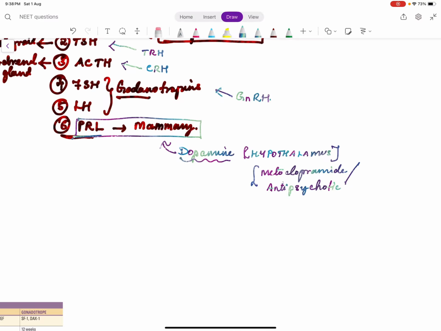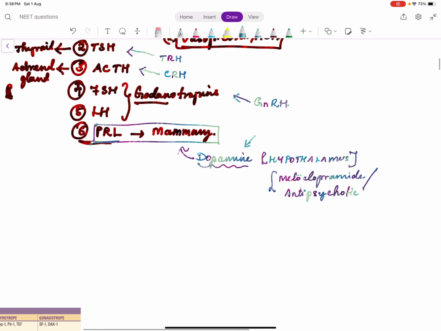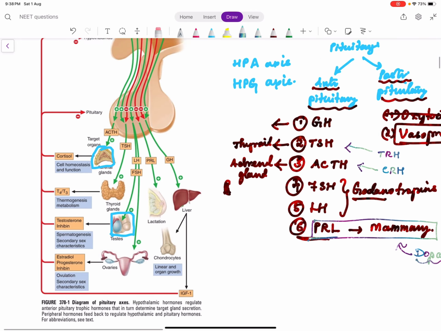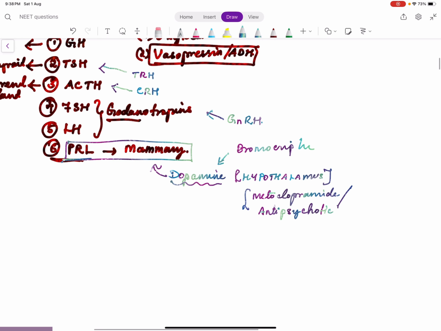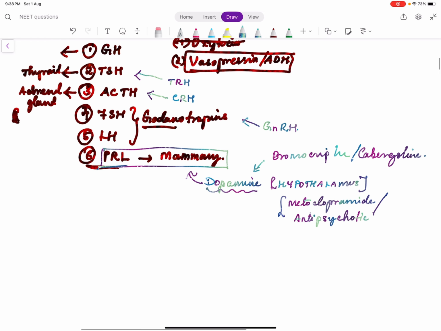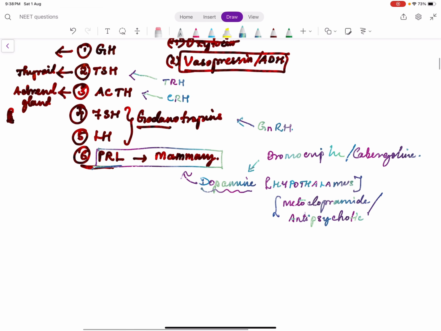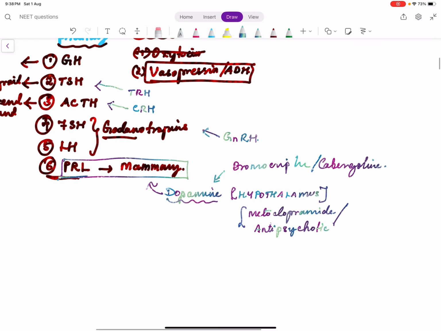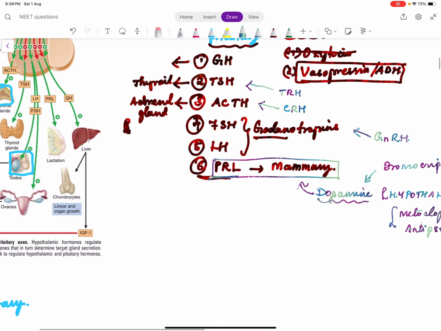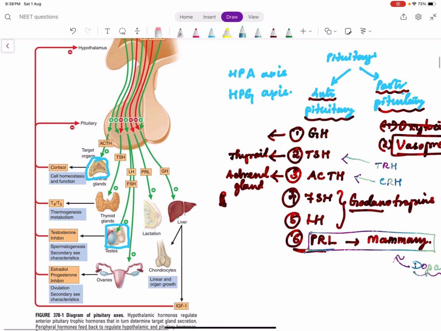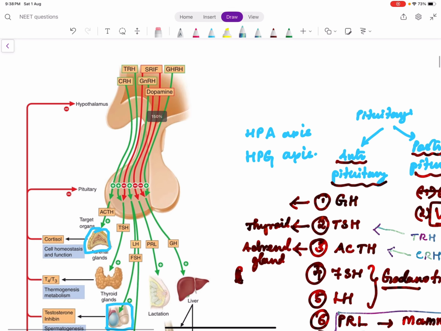Okay. So similarly, we have some drugs called dopamine agonists. For example, bromocriptine, or cabergoline. These are dopamine agonists, so they inhibit prolactin. They are used in hyperprolactinemia. Okay, so if you understand this dopamine and prolactin concept, you can understand many antipsychotic drugs, antidopaminergic agents, and the dopamine agonists. So that is what is given here.